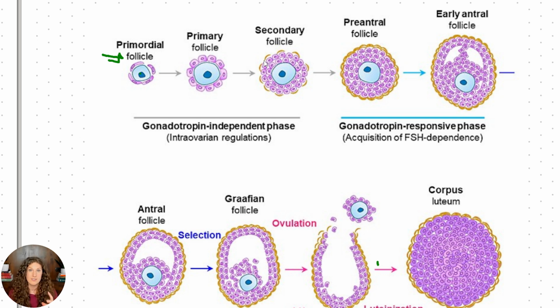A whole bunch of these cells at once are developing into our secondary and then all the way into our antral follicles. So we have these big chunks of developing follicles, and it's kind of like a selection period, where you have this big group of follicles, and then we have this fun little selection moment where only a few are chosen to fully develop. Once they're chosen, they're called Graafian follicles. They're now going to be subject to our FSH and LH response.